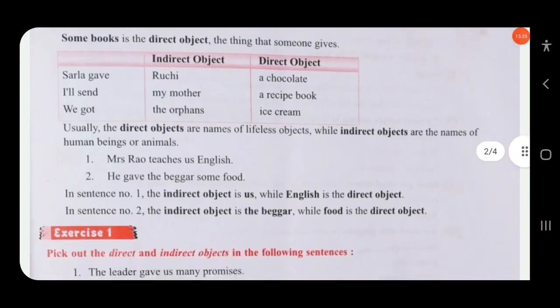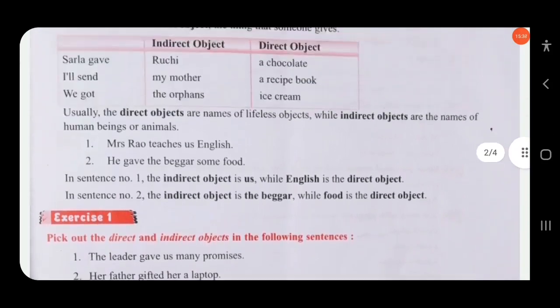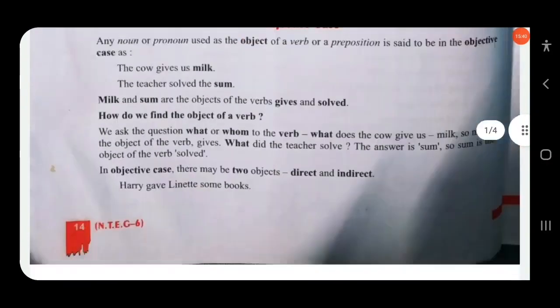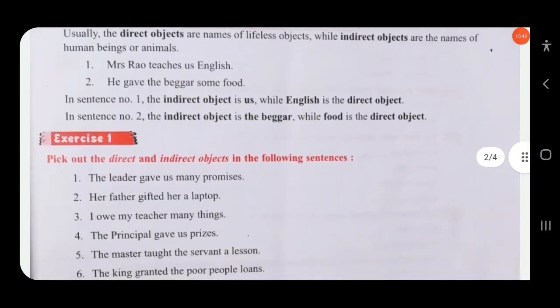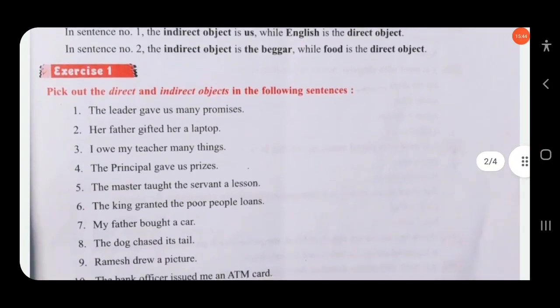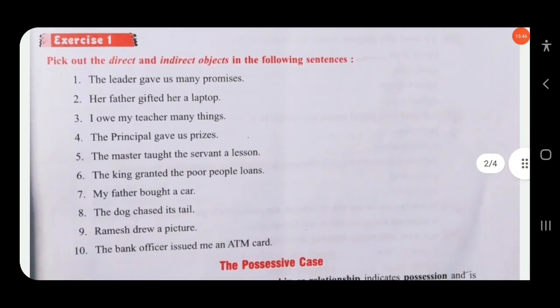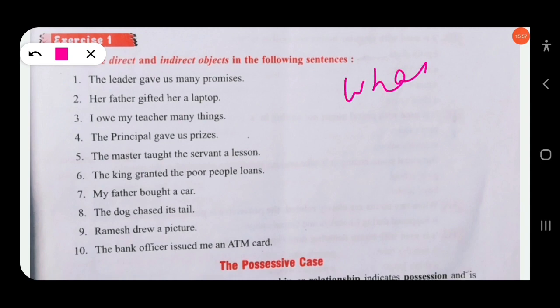Clear? So let's discuss exercise 1. Pick out the direct and indirect object. The leader gave us many promises. As I have already told you, you need to ask the question what or whom: what for the direct object, and whom for the indirect object.